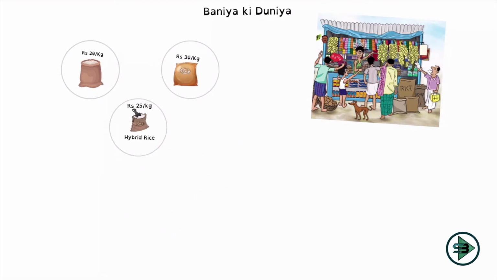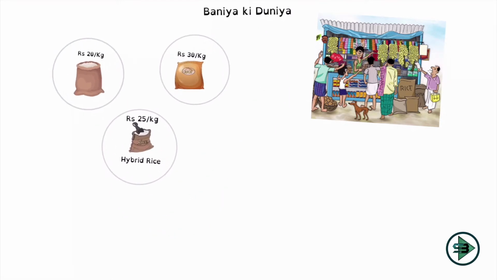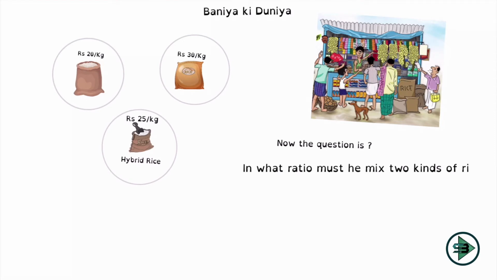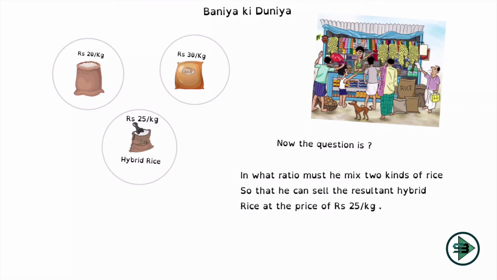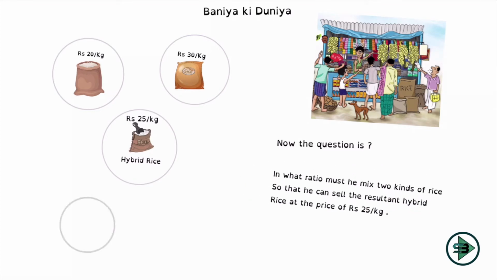After giving this, what is being asked to us? There is a question that is being asked to us. And the question is, in what ratio must he mix the 2 kinds of rice so that he can sell the resultant hybrid rice at the price of rupees 25 per kg? So in what ratio should he mix the 20 rupees rice and the 30 rupees rice?